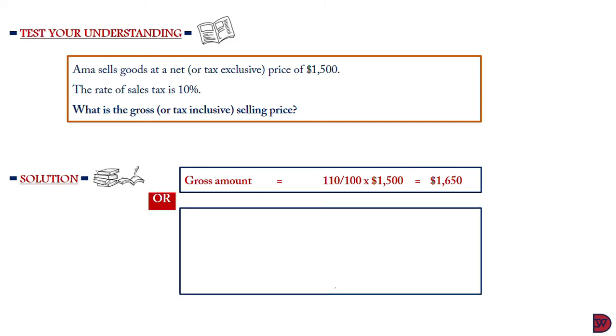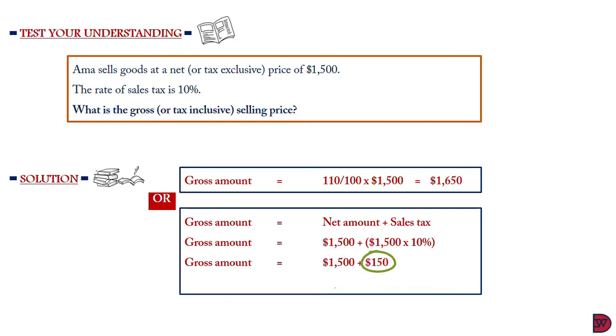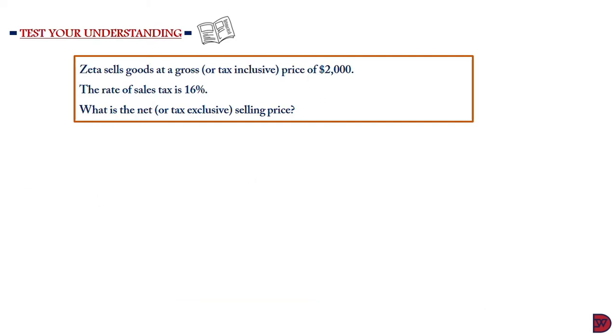If we want to go the long shot, so gross amount is the net plus the sales tax. We know the net amount, which is $1,500 given in the question. The sales tax is 10%. We find 10% of $1,500, which will give us $150. When we add the two, we are supposed to arrive at an amount of $1,650.